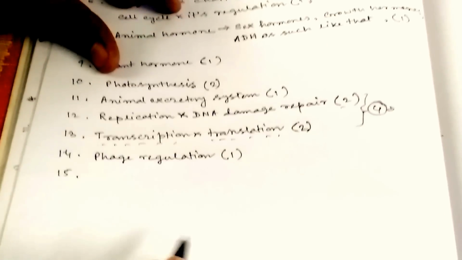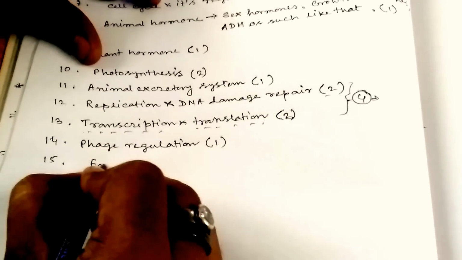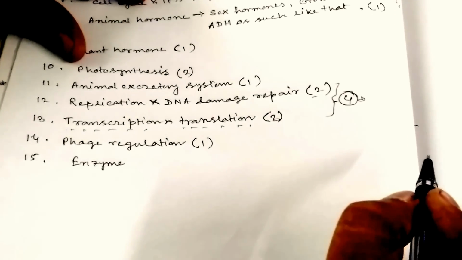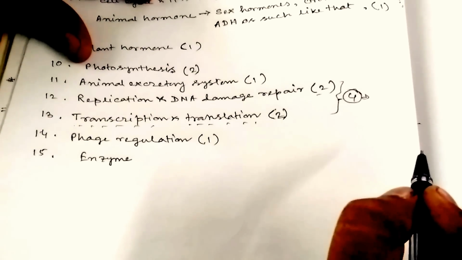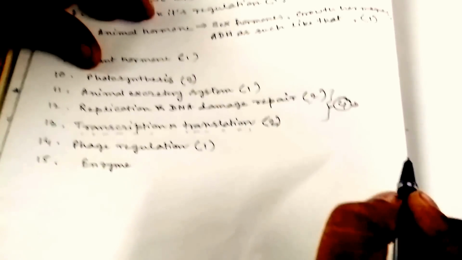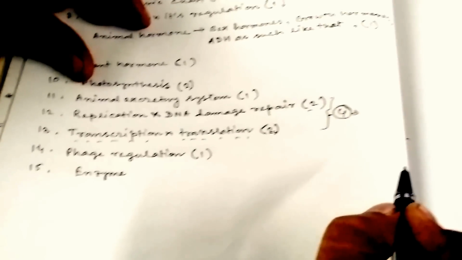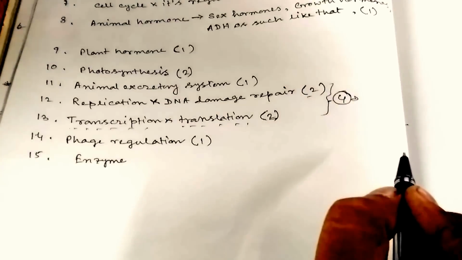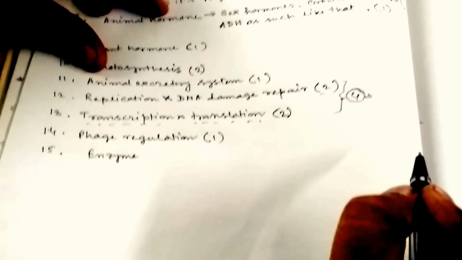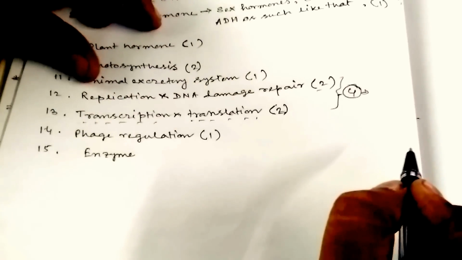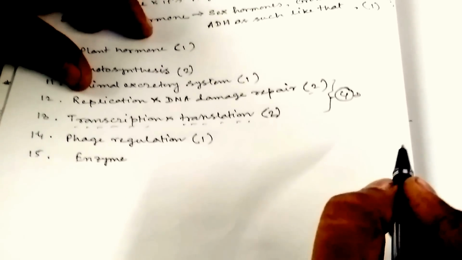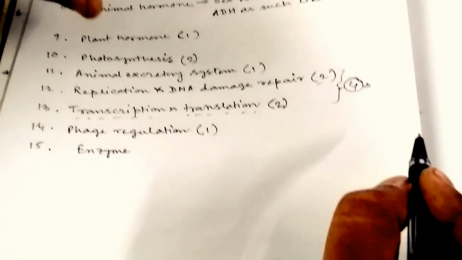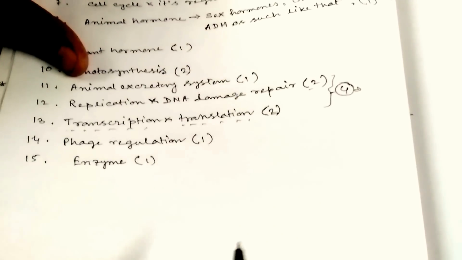Come to the part 15. Enzyme. This is one type of topic that you can get as a very frequently asked question for group C, and you have to prepare for that. Sometimes numerical problems come from enzyme, and sometimes theoretical like inhibition. So if you are afraid of doing the numerical problems, you can go for theoretical problems. So you have to prepare for enzyme kinetics and obviously inhibitions, mode of inhibitions of enzyme.